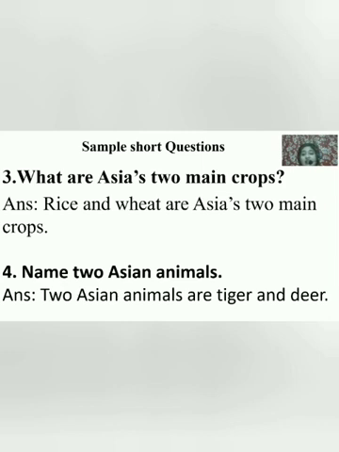Almost every country of this continent produces these two crops, but China is the highest producer of rice and wheat. So the answer will be written in this way: rice and wheat are Asia's two main crops. Name two Asian animals. There is great animal diversity in Asia. So two Asian animals are the tiger and the deer.